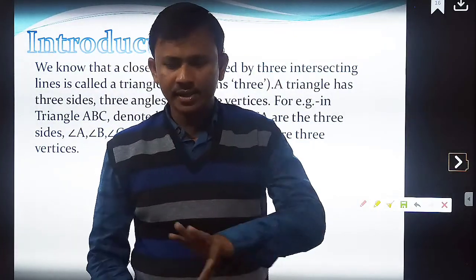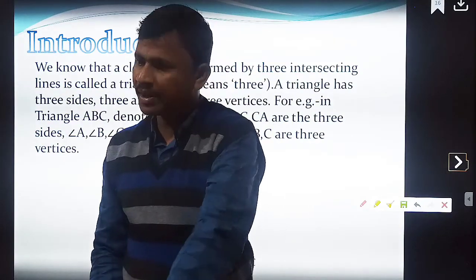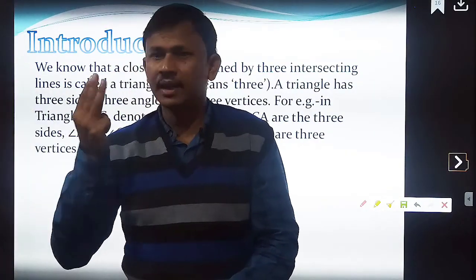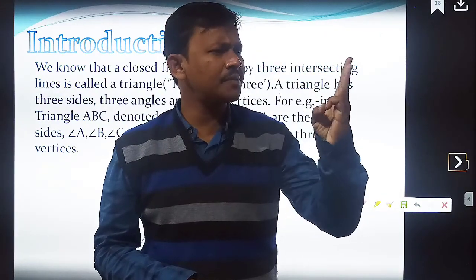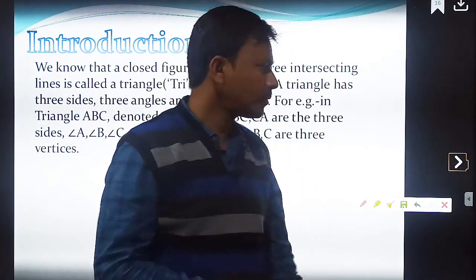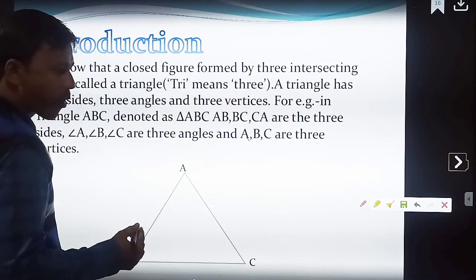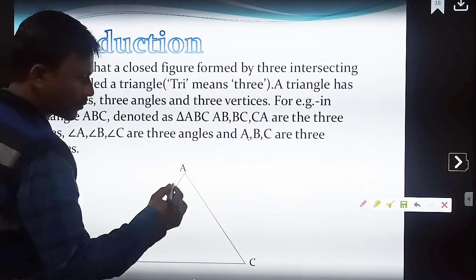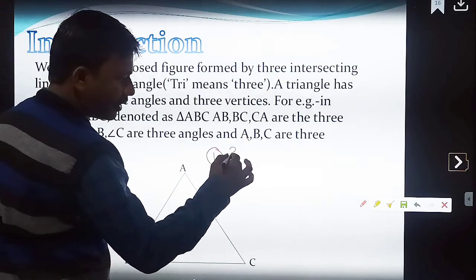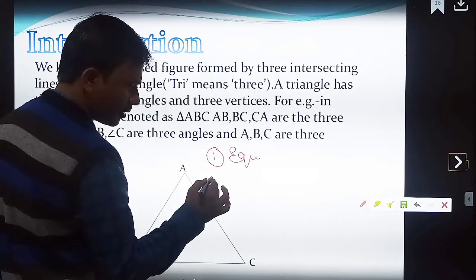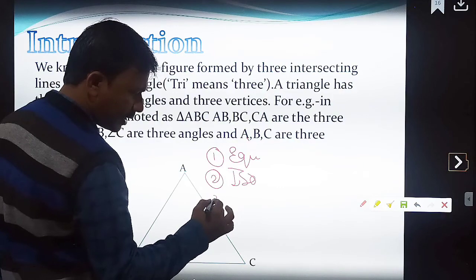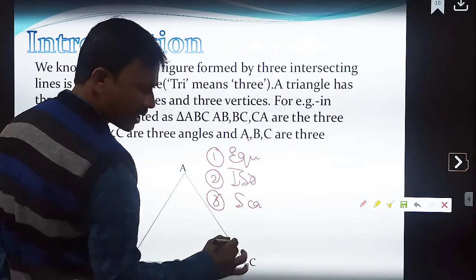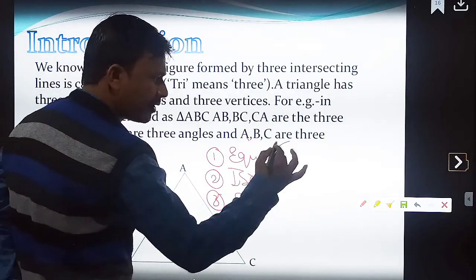Based on sides, there are 3 types of triangles. Based on angles, there are 3 types of triangles. Correct? Based on sides, there are 3 types of triangles. What are those? One is equilateral triangle. Number 2, isosceles triangle. Number 3, scalene triangle. Correct? What is the meaning of equilateral triangle?